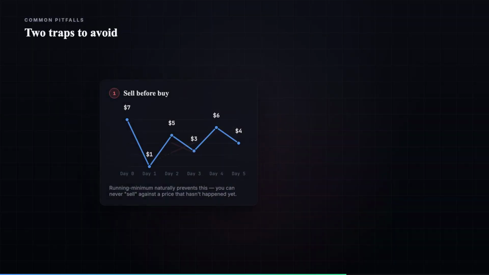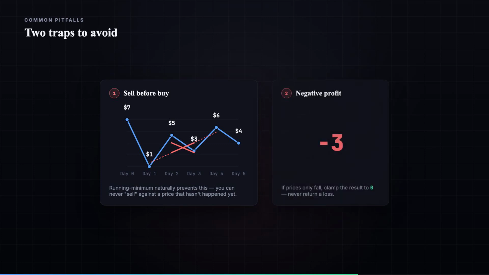2 traps to avoid. Don't let a sell happen before its buy. The running minimum naturally prevents that. And never return a negative profit, clamp it to 0.